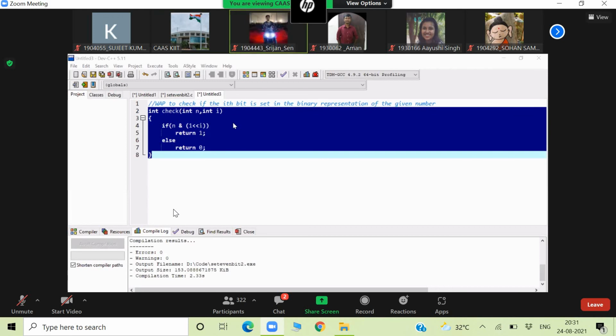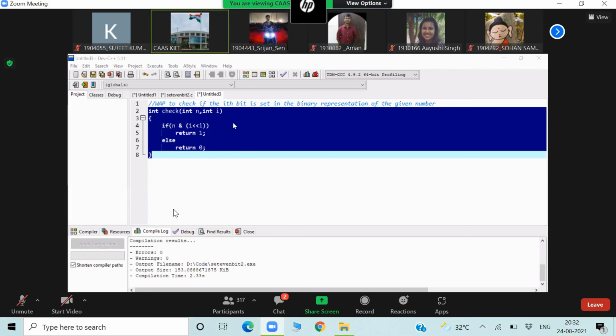Main part is this one: N ampersand 1 double less than I. Remember, it will check whether the ith bit is set or not. These are all bit manipulation programs. In the Telegram group, I'll share some more programs. You can practice it.